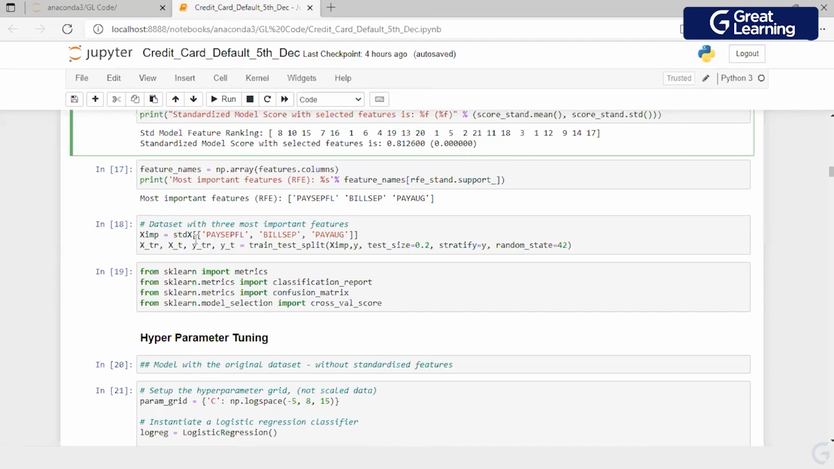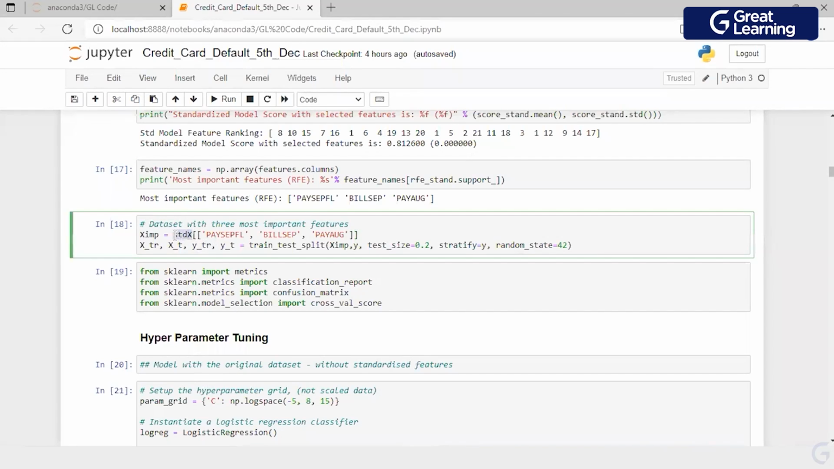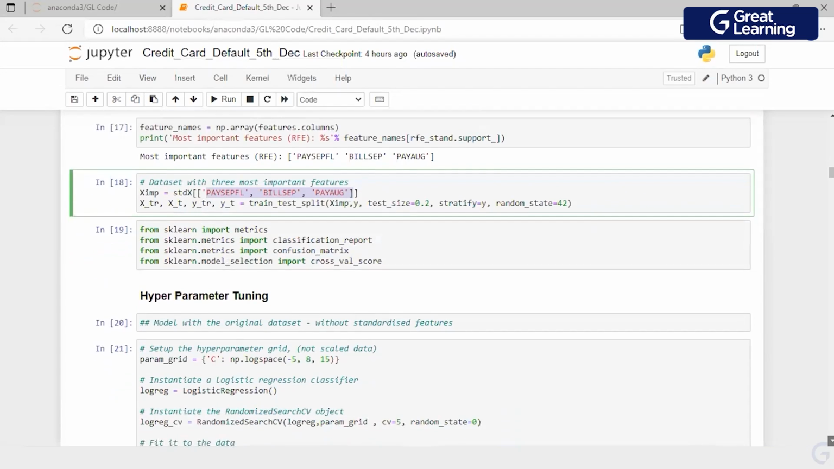Now, what am I doing here? From the standardized matrix which I had, I have only taken out these 3 variables which were important. So I have got 3 sets. One set is with the original variables. Another set is with the standardized variables. The third set is with the important standardized variables, the 3 important ones, right?